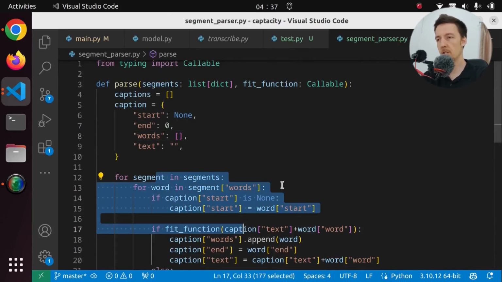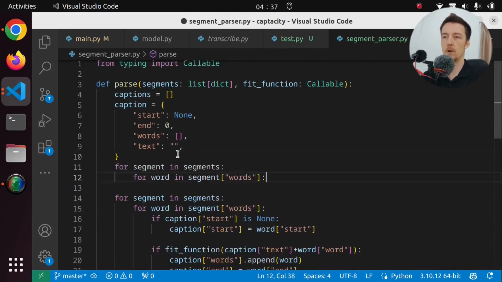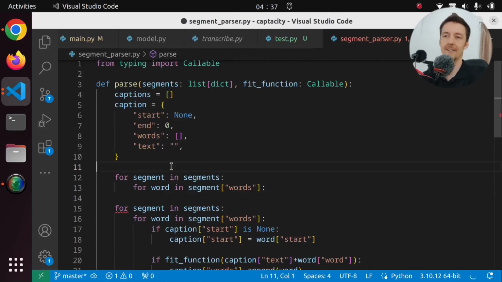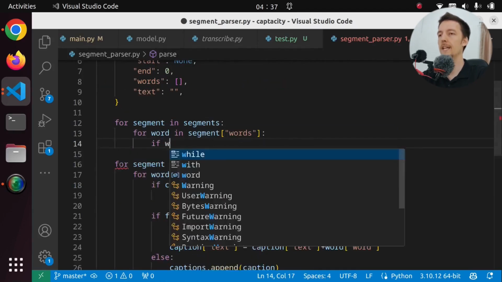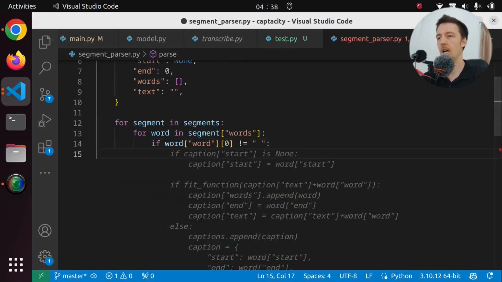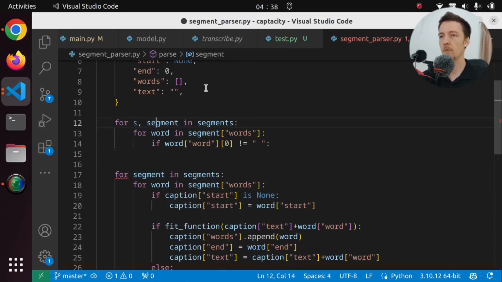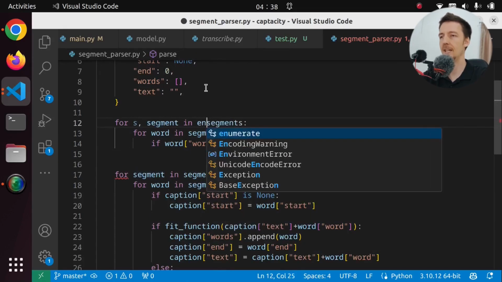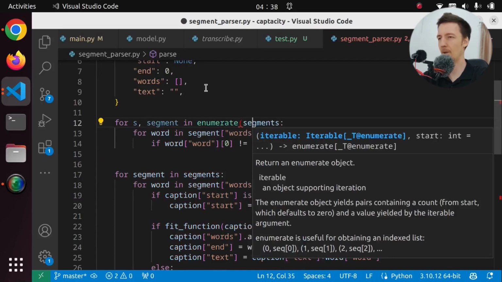And before I go into this loop, I will loop through all of them and I will combine the ones that I want to combine. So if word, first character is not a space, then I want to combine them. How do I combine them? Do I need to enumerate these so I can get the index so that I can edit them? I'm not quite sure.